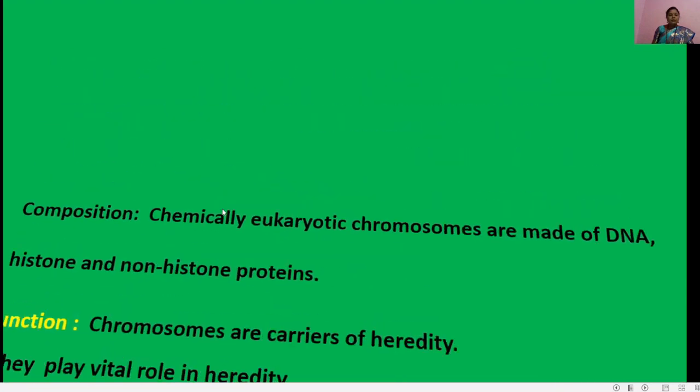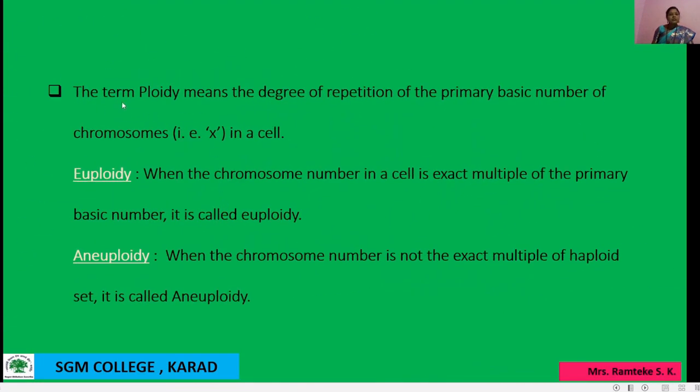Then another point is the term ploidy. See here, the next point is ploidy. What is the meaning of ploidy? The term ploidy means the degree of repetition of the primary basic number of chromosomes, that is X, in a cell.